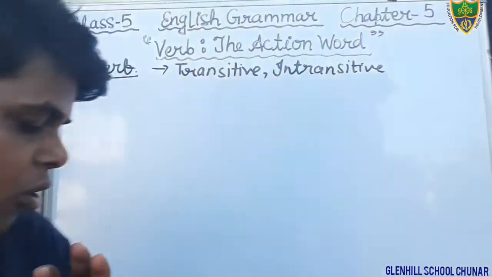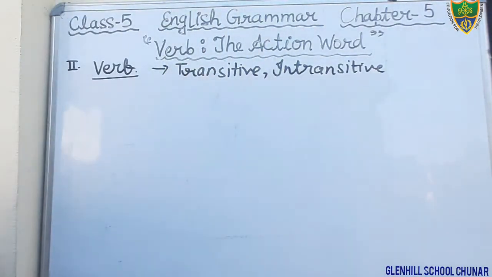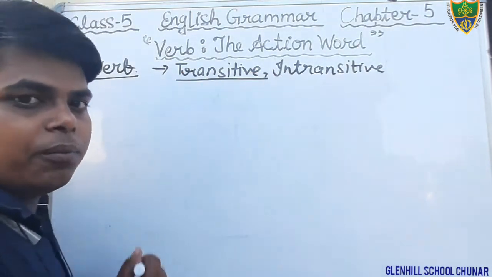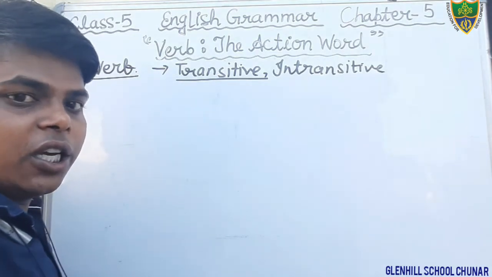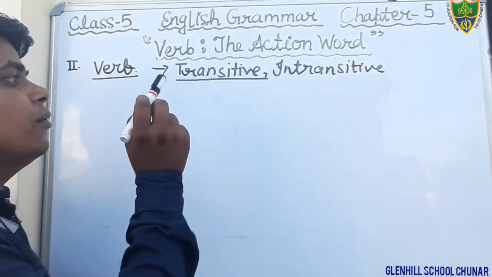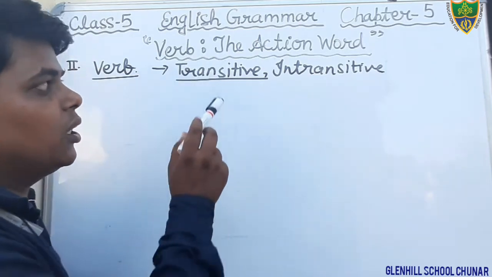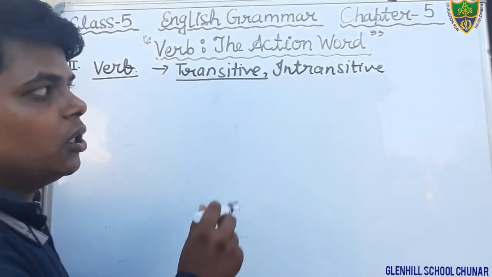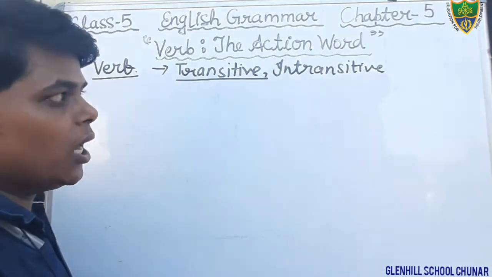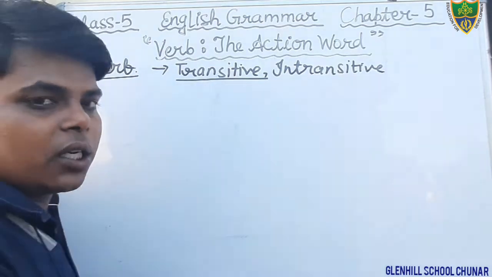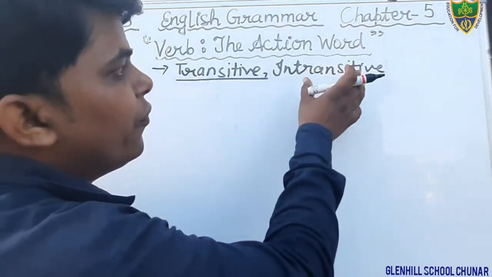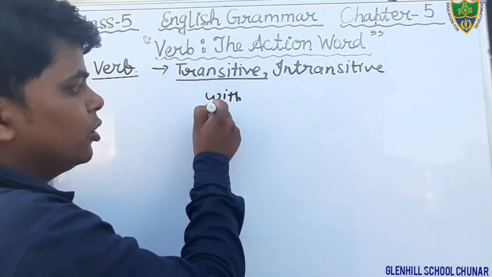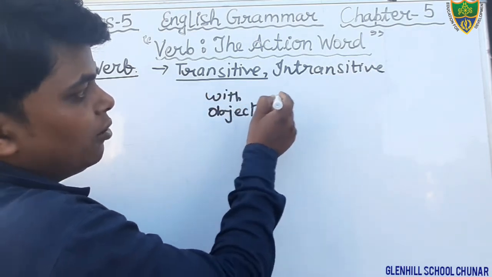Okay students, just see the question. Dear students, I have told you the verb which needs an object, the verb with an object, that is called transitive verb, and the verb without an object is called intransitive verb. I have told you the verb with an object is called transitive verb, and the verb without an object. Here with object. Here without object.